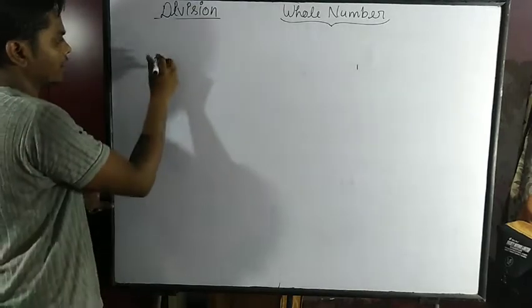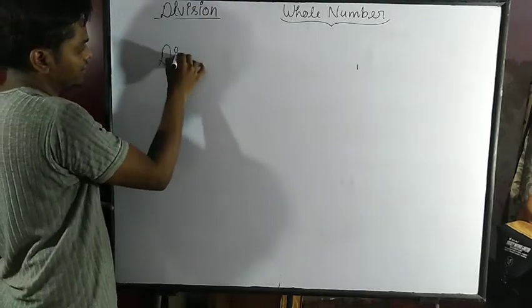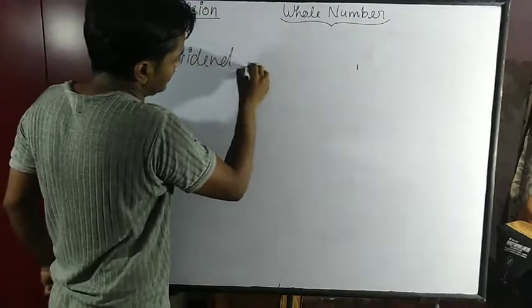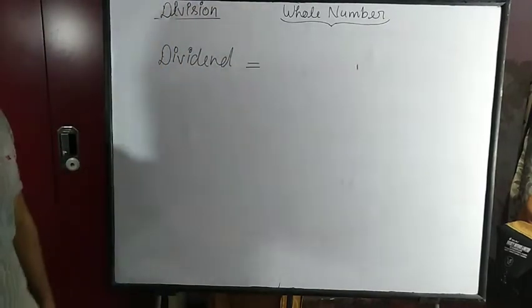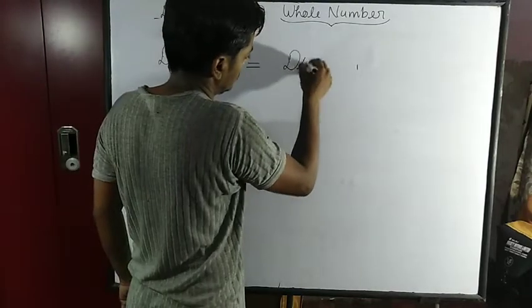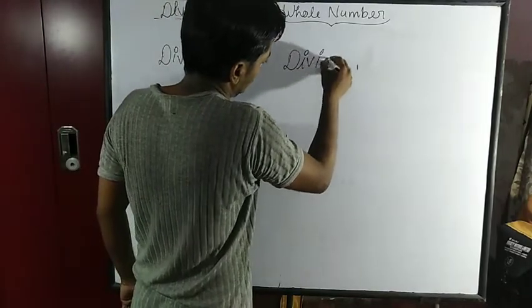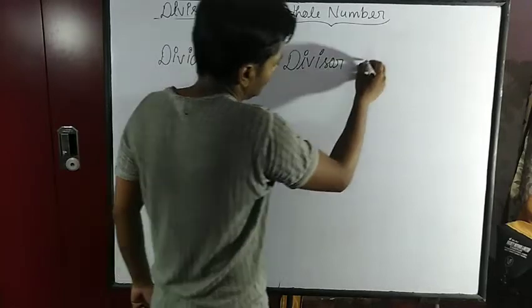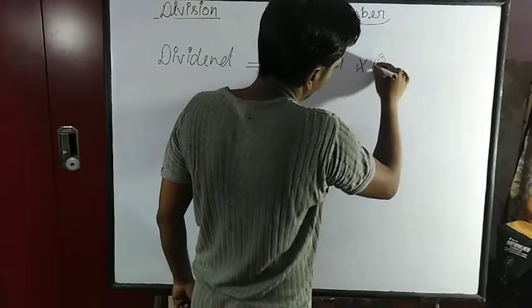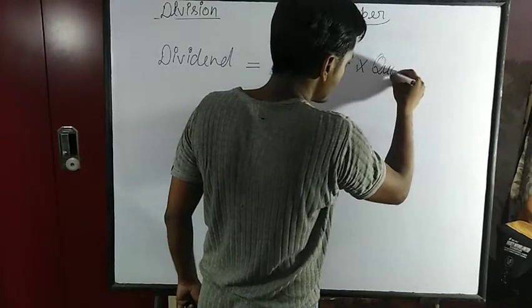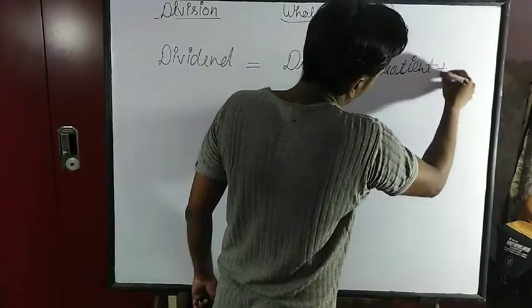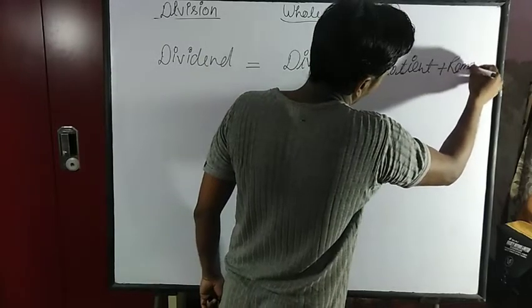Your formula is: dividend is equal to divisor multiplied by quotient plus remainder.